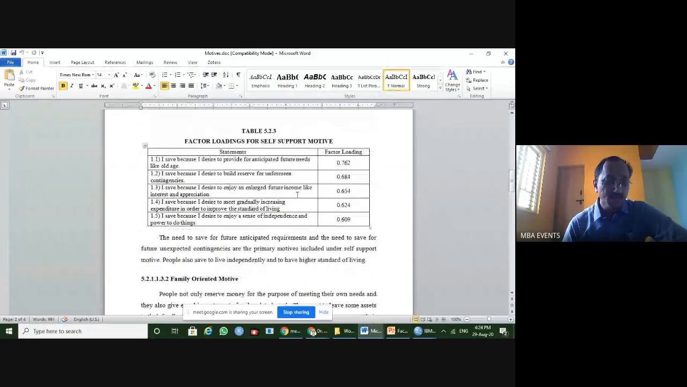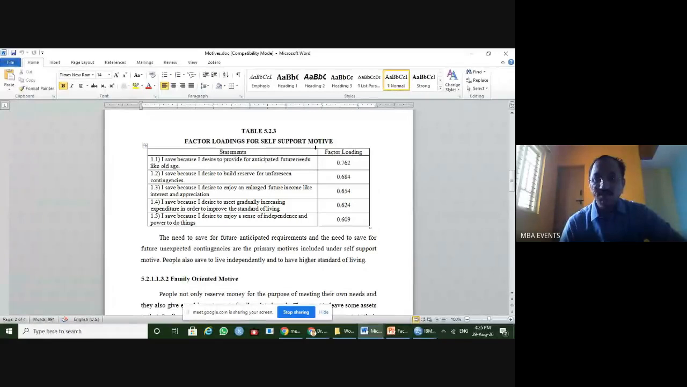So that way, the researcher has identified the 2 factors now, and he can proudly explain in his research paper that he identified 2 factors, and from the self-support motive point of view, how it can be used for further analysis. Family support, family-oriented motive can be used for further analysis.